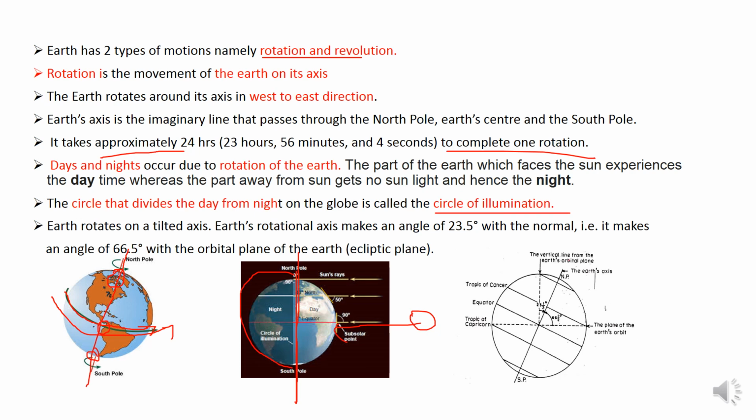And Earth rotates on a tilted axis. And this is the plane of the Earth's orbit. This makes an angle of 66.5 degrees with the orbital plane of the Earth, and this Earth's axis makes an angle of 23.5 degrees with the normal. This is the vertical line from the Earth's orbital plane.